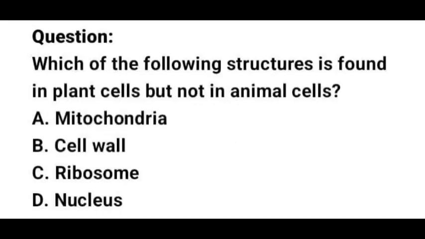We have a bonus question. It says, which of the following structures is found in plant cells but not in animal cells? A, the mitochondria. B, the cell wall. C, the ribosome. And D, the nucleus. The correct answer is, leave the answer in the comment section.